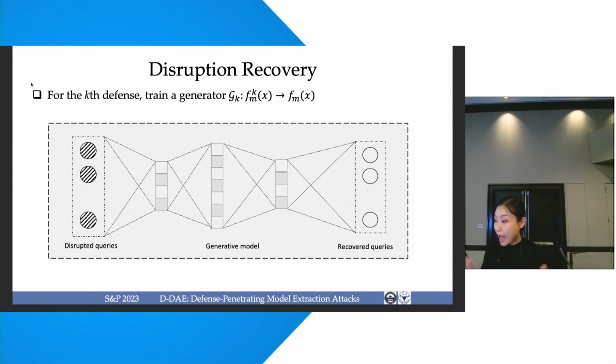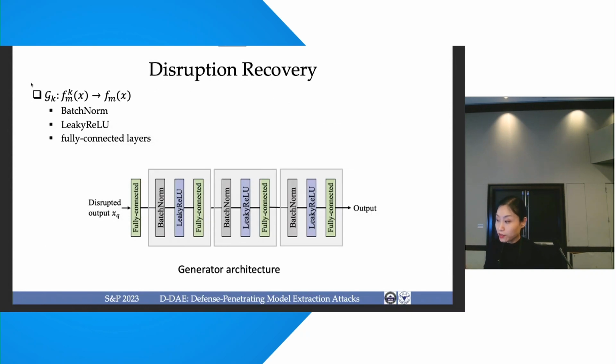Then, after the specific defense method has been detected, we recover the clean query results by using a generator. Here is the specific design of our generator. We use batch norm layers, leaky ReLU layers, and fully connected layers to transform the disrupted output into a clean one with the data from our shadow models.